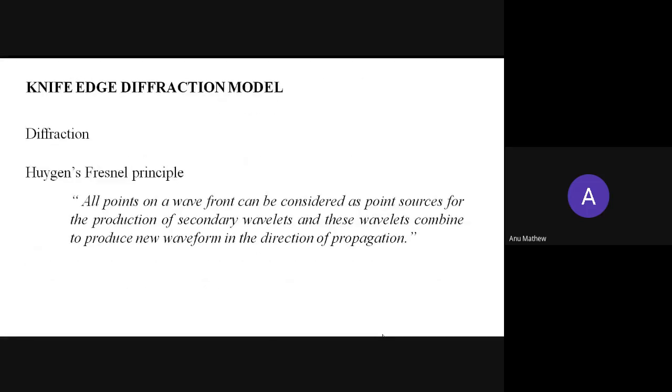So in the last session, we discussed radio propagation mechanisms and different radio propagation models. The different radio propagation mechanisms are reflection, diffraction, and scattering. Then we discussed the free space propagation model and then the ground reflected or two-ray model. Today, first we are going to discuss Neifert's diffraction model.